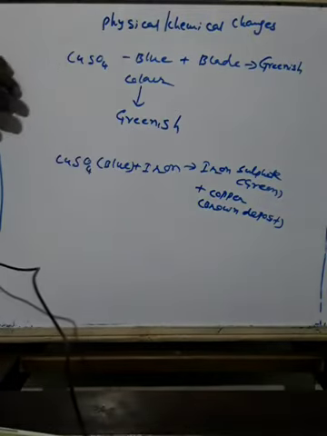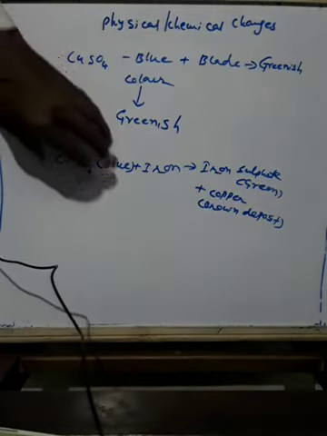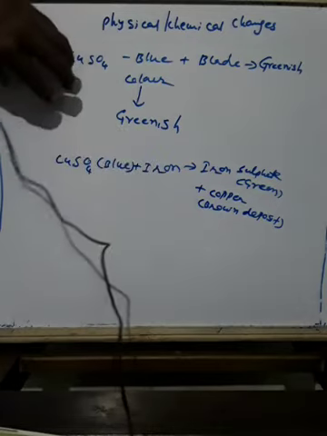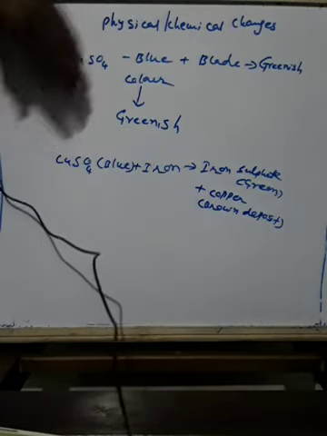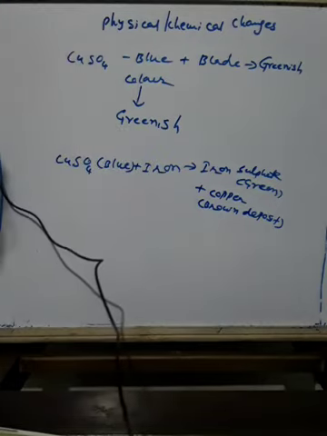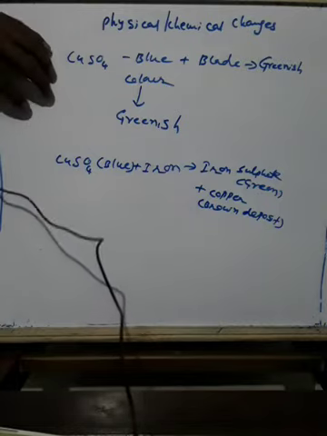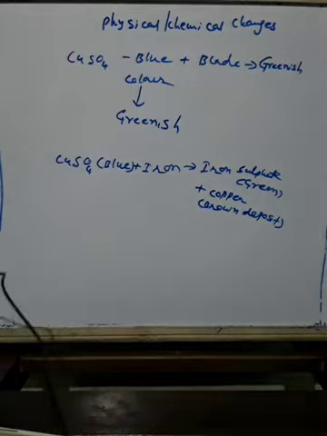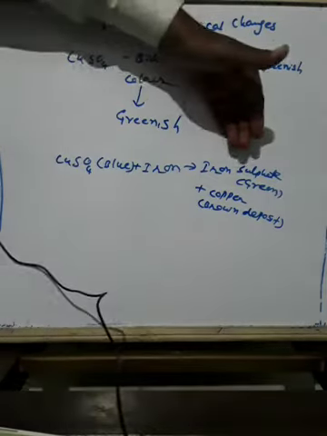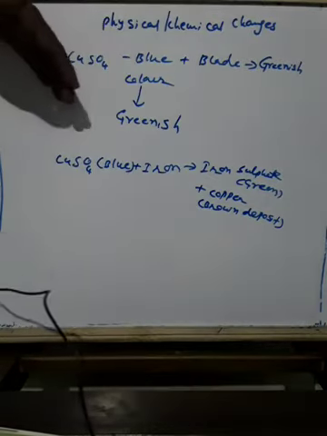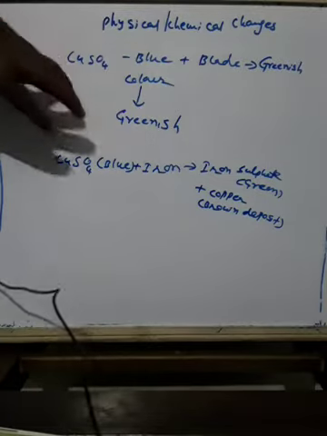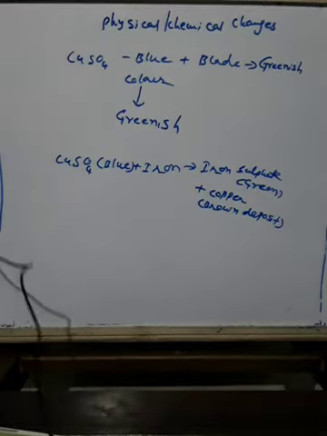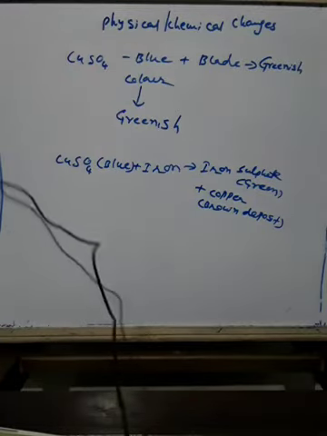The brown color is the formation of a deposit of copper. So this is the change in the test tube. This is one reaction. This is a chemical change because a change of color takes place, which indicates the formation of a new substance.